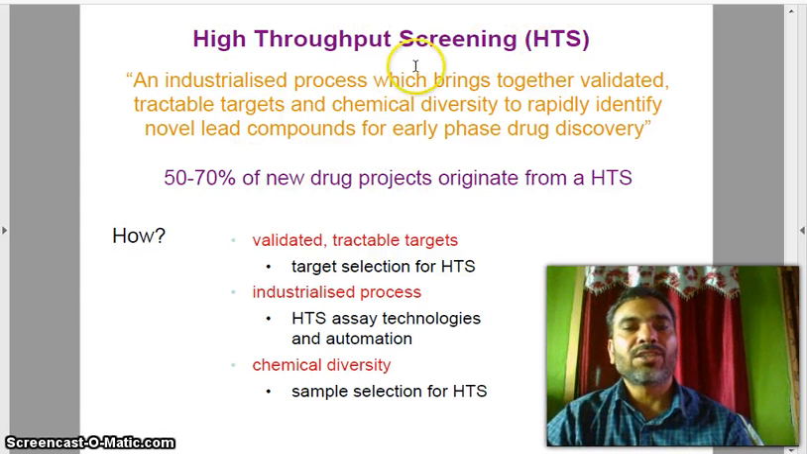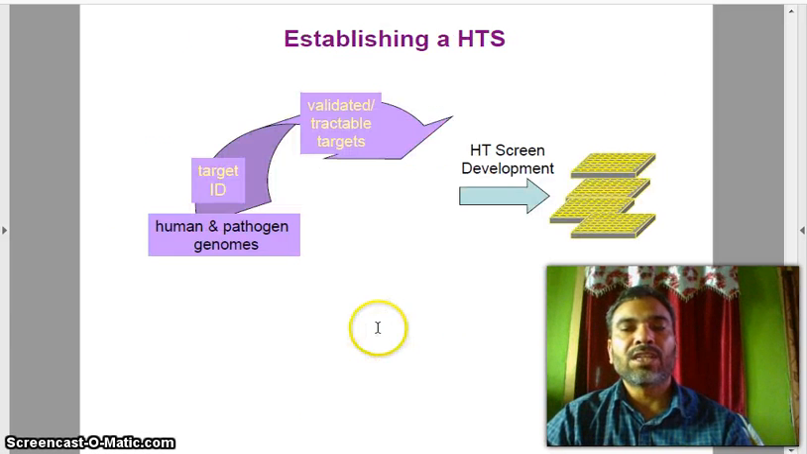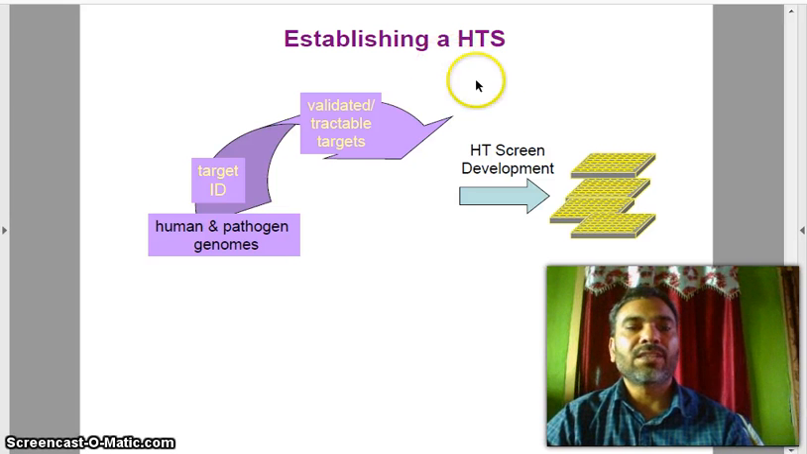High throughput screening, HTS, is an industrialized process which brings together validated tractable targets and chemical diversity to rapidly identify novel lead compounds for early phase drug discovery. 50 to 60% of new drug projects originate from HTS. How? Validated tractable targets, target selected for HTS, industrialized process, HTS assay technology and automation, and chemical diversity, sample selection for HTS. To establish HTS, you have the human and pathogen genomes, target ID, validated tractable targets.